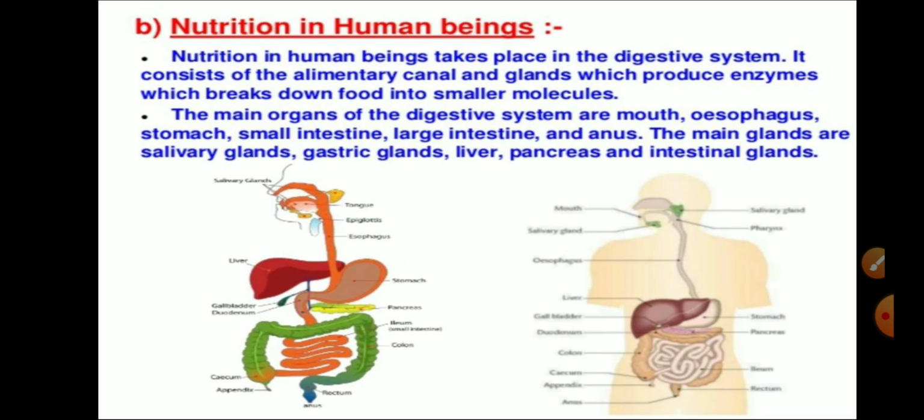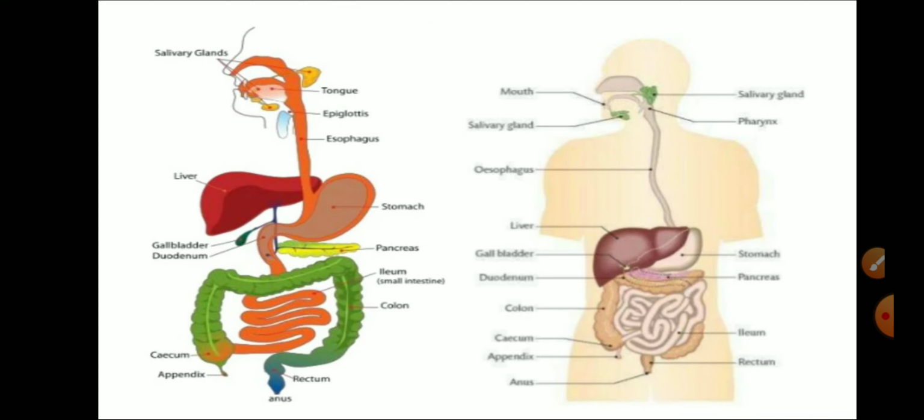Now we have the nutrition in human beings. The nutrition in human beings takes place in the digestive system. It consists of the alimentary canal and the digestive glands. The glands contain various enzymes for the breakdown of food. The main organs are the mouth, esophagus, stomach, small intestine, large intestine, and anus. And the digestive glands include the salivary gland, gastric gland, liver, pancreas, and intestinal glands.